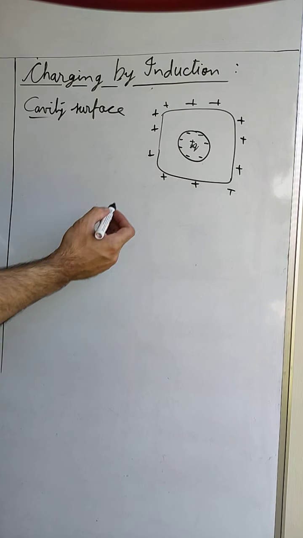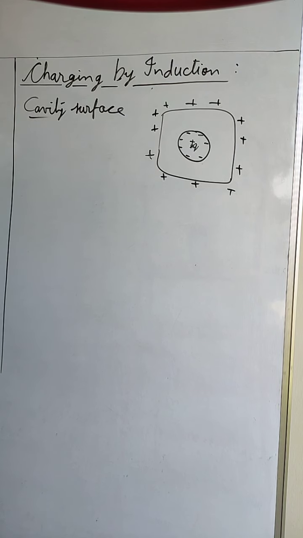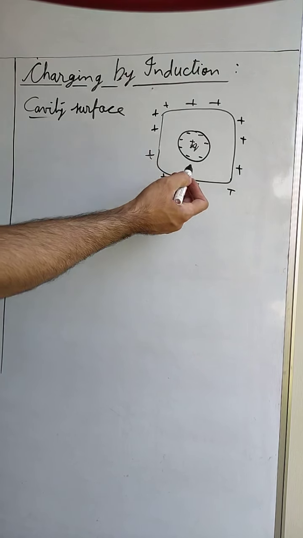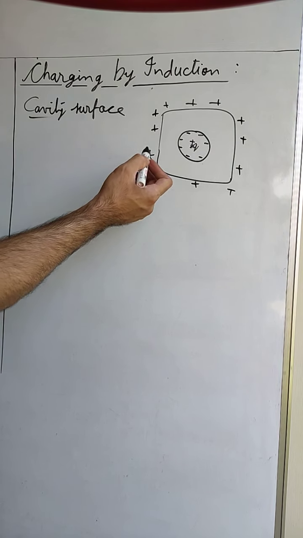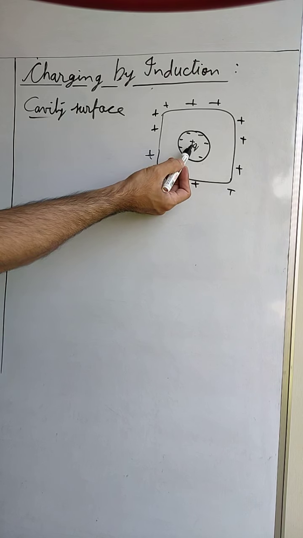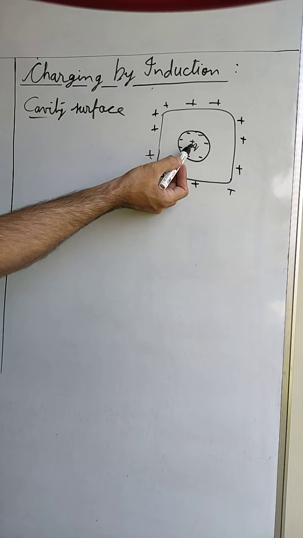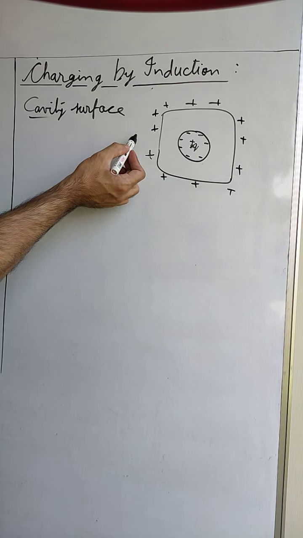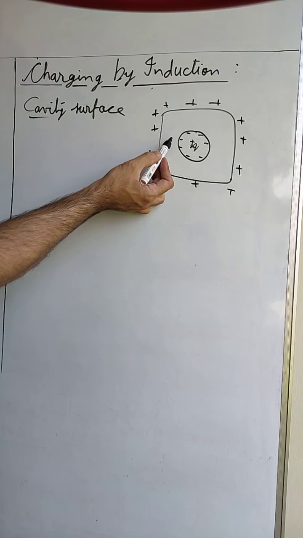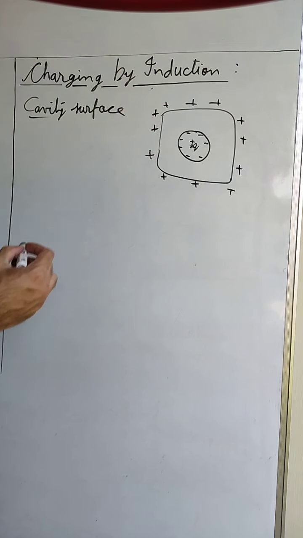on the metallic surface. So when we used to study that whenever a charge is created inside the conductor, it comes to the surface, now we know how it comes to the surface. It comes through induction. There is a positive charge at the center. This positive charge itself is not flowing to the surface of the conductor, but by induction it is generating equal amount of positive charge on the surface of the conductor.